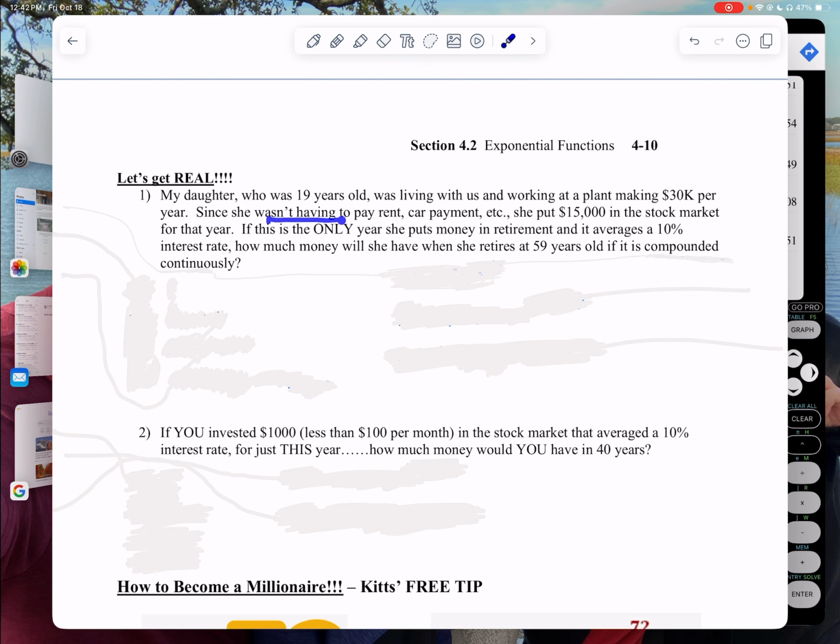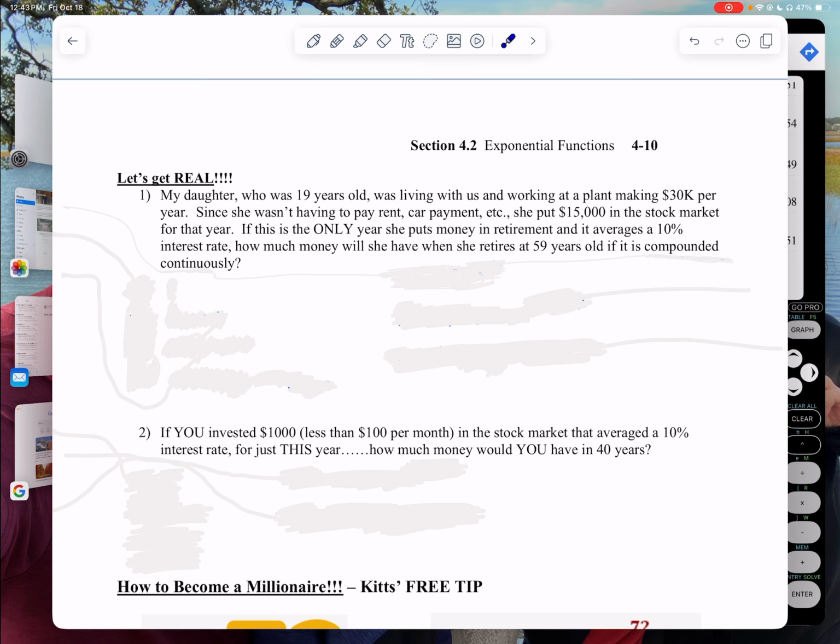Since she wasn't really having to pay rent or car payments or whatever, we said, make sure you put some money, at least half of it, in the stock market because you're making money. So she did. She put $15,000 in the stock market 1 year. Actually, I think she did it 2 years. But let's say this is the only year that she put money into retirement. And it averages about 10% interest rate. Now, that sounds high compared to what a bank pays, but a lot of stocks do that. We had her put it in QQQ, because it was earning 10% over the past 20 years.